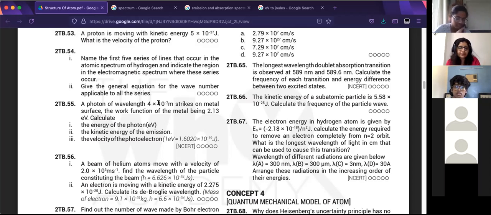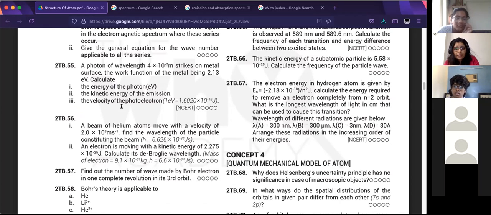If it says calculate the kinetic energy in electron volts itself, then keep everything in electron volts. So use logic, use common sense. Don't just blindly follow the process. The conversion is given right here at the end of the question: 1 electron volt is 1.6 into 10 power minus 19 joules. You can use this.